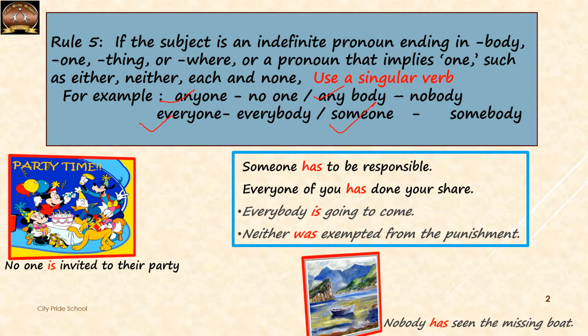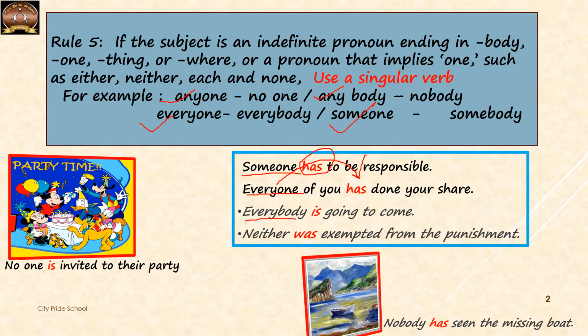So here are the examples to help you understand. Someone has to be responsible. Someone will take a singular verb which is has. Every one of you. Now, of you is present here and might confuse you. But here everyone is the subject. Because everyone is singular, we will use has, a singular verb, with it.